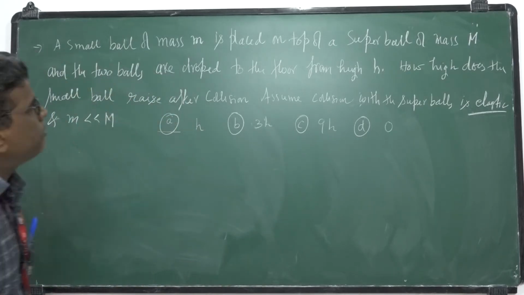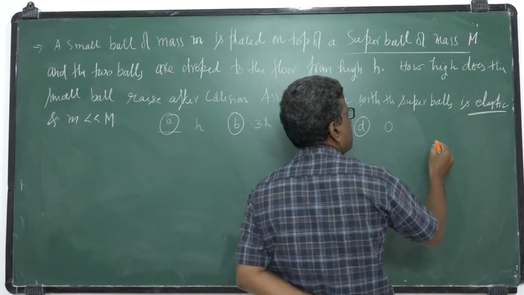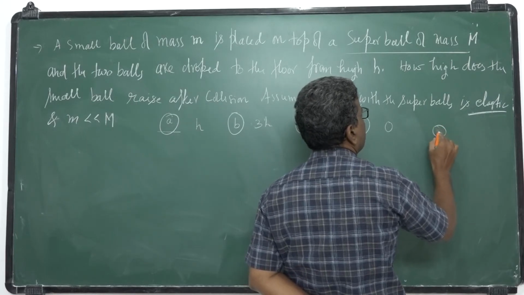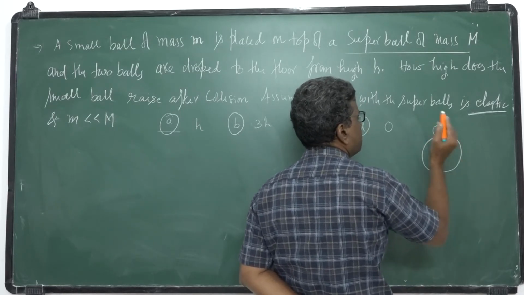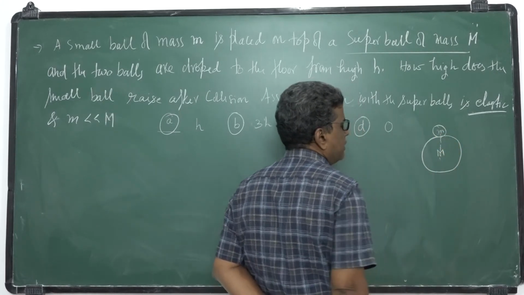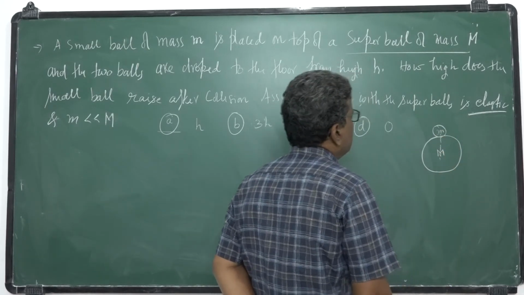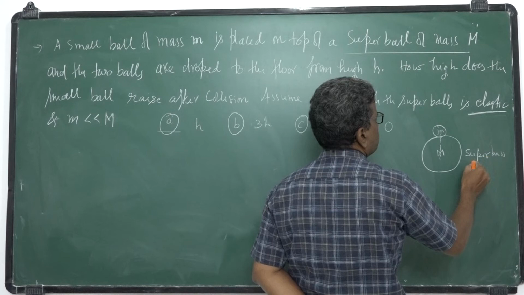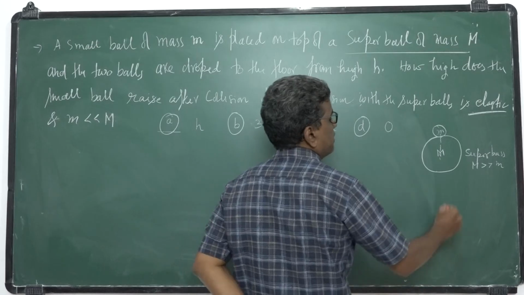So a small ball of mass m is placed on top of a super ball. Super ball means a heavier one. So there are two balls: one is a small ball of mass small m and another is a big ball, the super ball, whose mass is capital M. These two are in the same line, their centers, and the small ball is placed on the super ball. I assumed it as a super ball, that means its mass is very much greater than small m. That is the given condition.